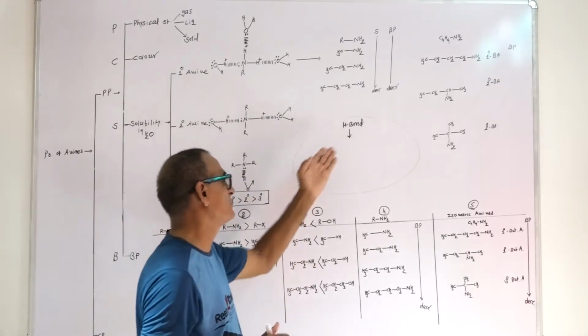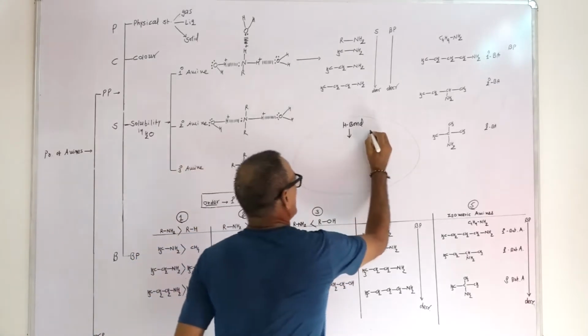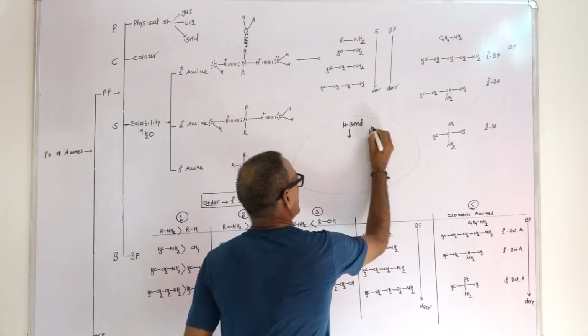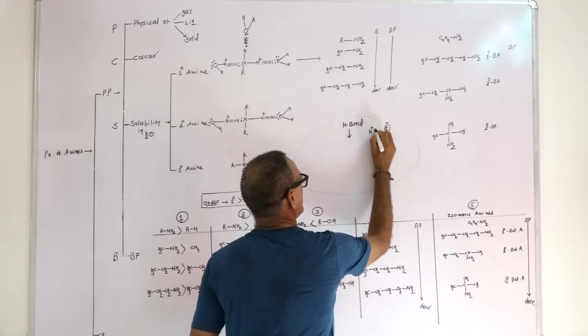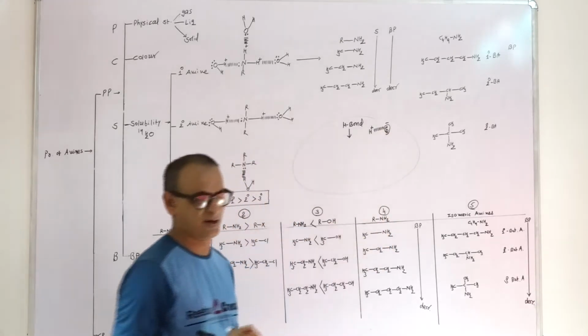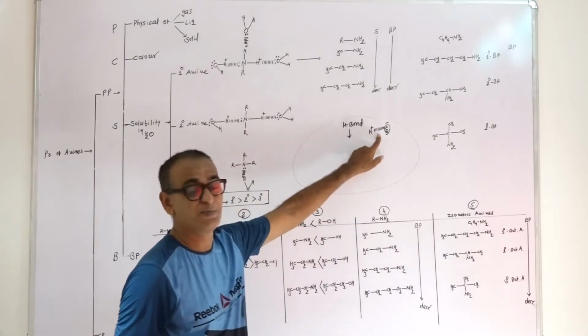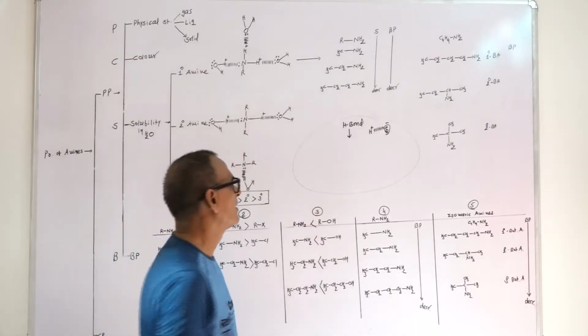It is known as hydrogen bond. If lone pair possesses a negative charge, there will be weak attraction between positively charged hydrogen and lone pair of electron. This is hydrogen bond. Hydrogen bond is very weak.